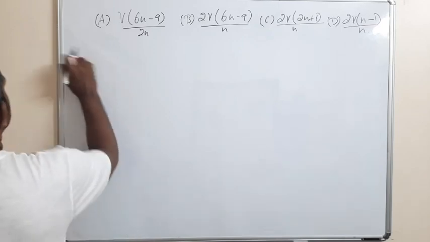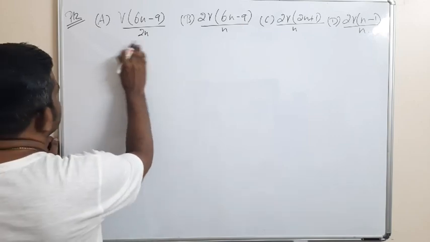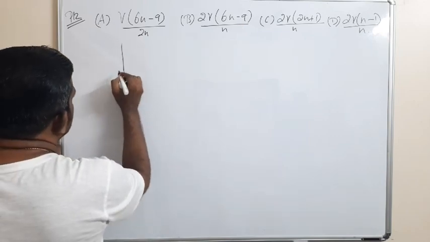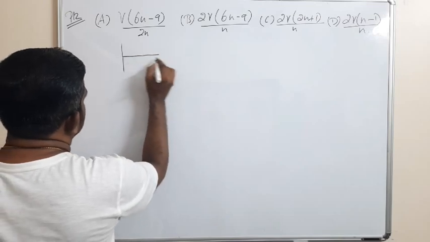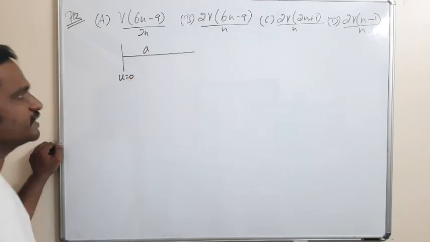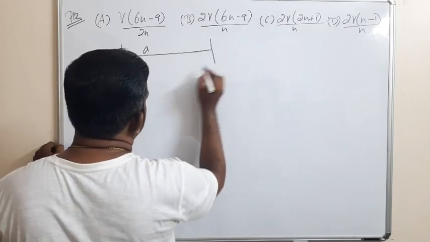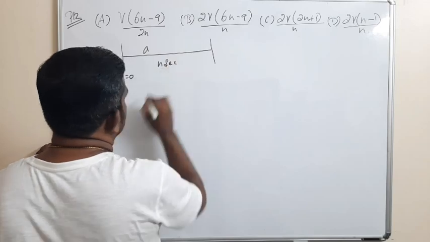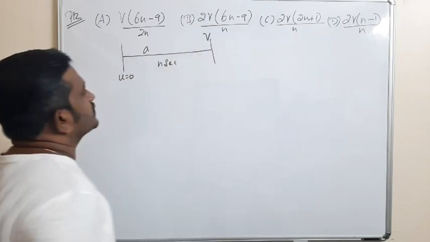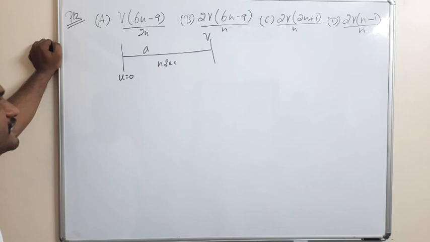The next problem, P12. A body starts from rest and it is accelerated with a uniform acceleration a. Starts from rest means the initial velocity is 0. After n seconds the body reaches a final velocity v.